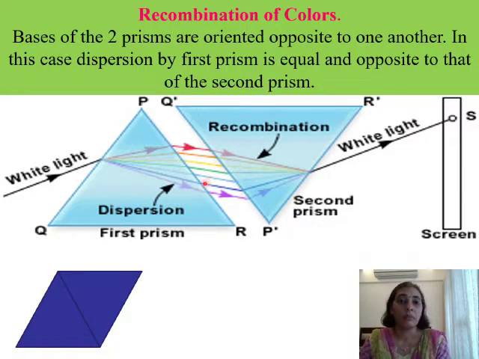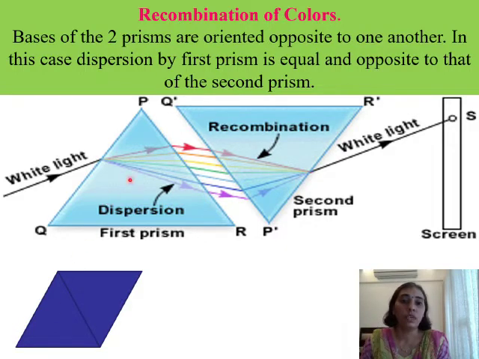a prism. But if you take a glass slab, this is a glass slab here. So if we see a glass slab, these are the 2 interfaces, and we find that they are both parallel to one another. So whatever dispersion takes place on one interface is equal and opposite to the dispersion taking place at the second interface. Hence, we find that in glass slab there is no dispersion of light that is brought about.